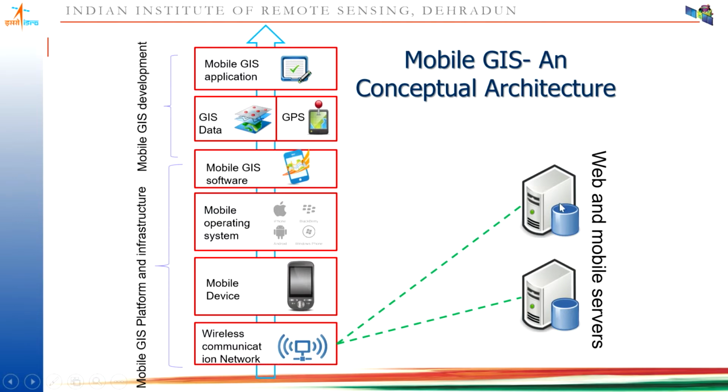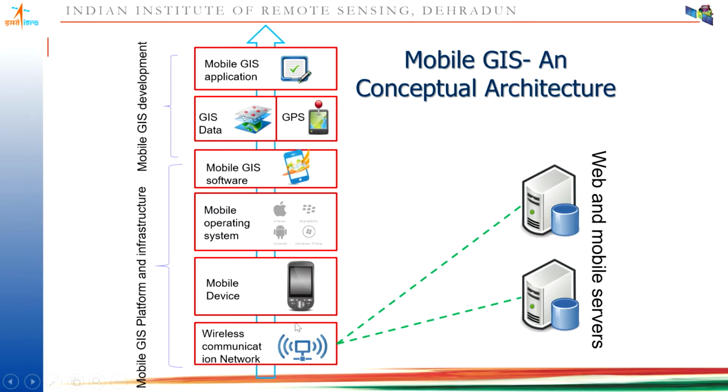When we have these server applications, there are two things you have to remember. These mobile GIS applications can be either thick client applications or thin client applications. If it is a thin client application, every time you depend on the servers, and if connectivity is lost, you will not be able to operate these GIS applications. So in this case, we try to transfer some of the capability of the server directly to mobile devices, so that we can operate these applications in offline mode also.